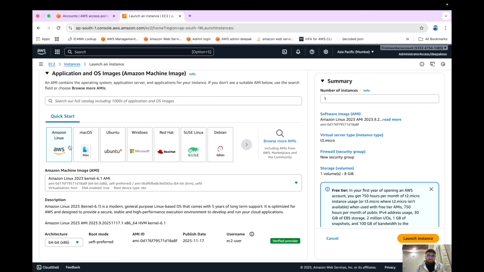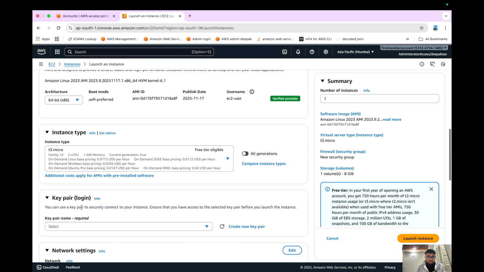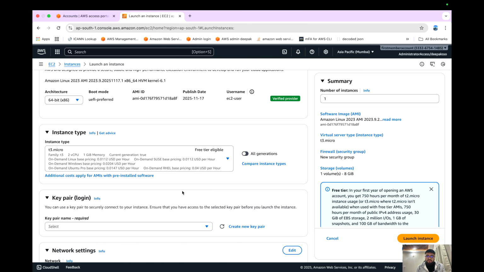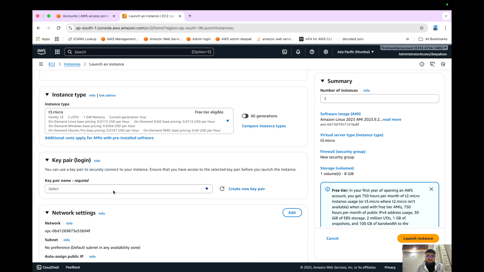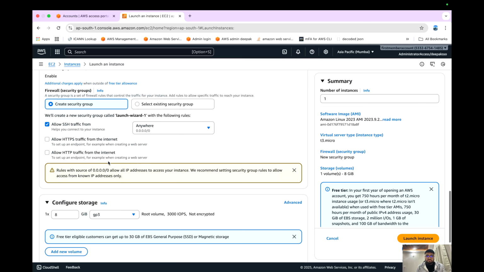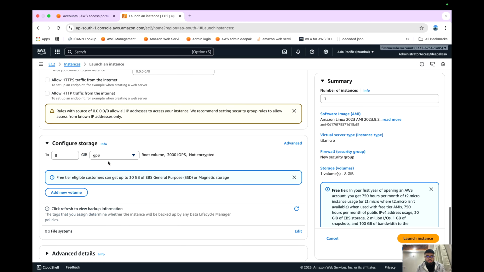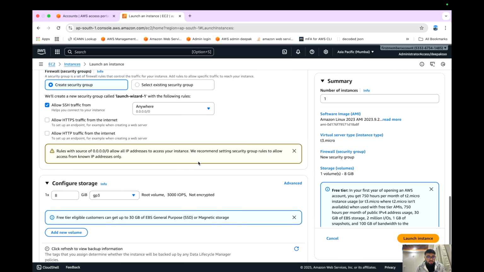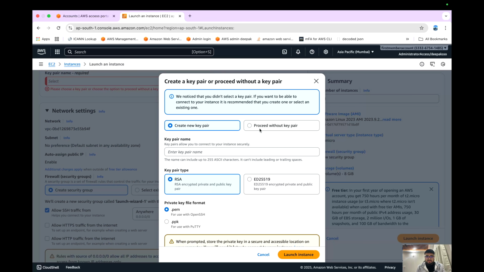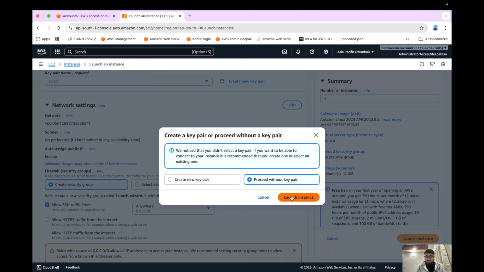I will just choose one of the Amazon Linux distributions. I'm not going through any customization for the instance type. Let's go with the free tier. I will not select any key pair because I don't want to SSH to that instance, and let all the settings be as they are, because I just want to show you whether this event will be logged in the CloudTrail service or not. Now let's click on launch instance. I will proceed without a key pair because I don't want to SSH. I will give that demonstration some next time.